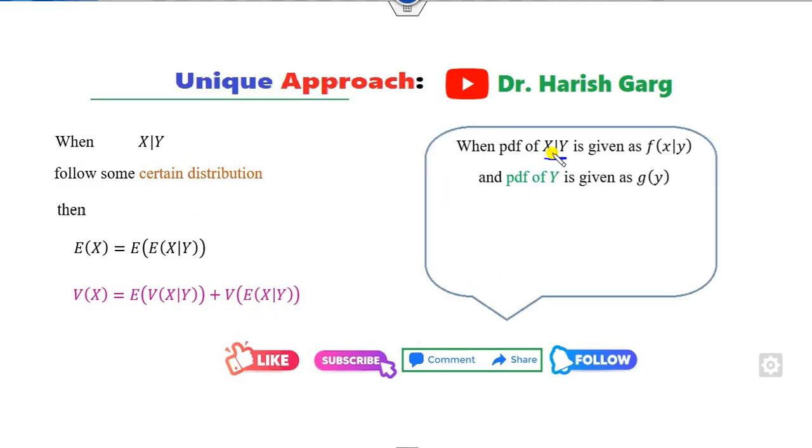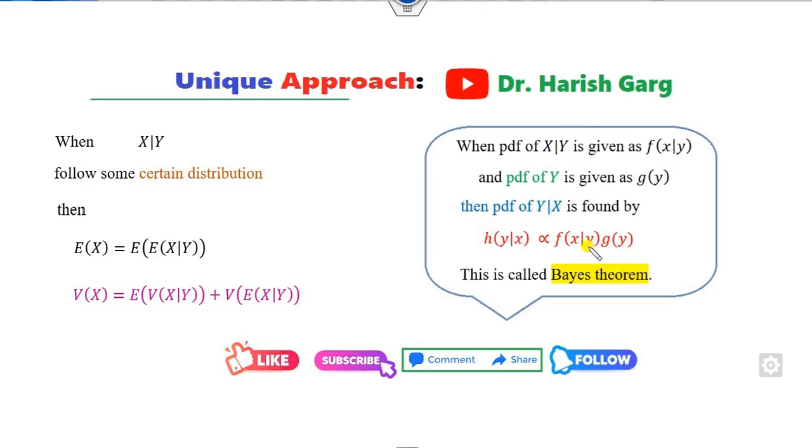If the PDF of x comma y is given to you, it means that it is either a binomial, Poisson, normal or exponential distribution. And if the PDF of y is given to you as g of y, then you can find the PDF of y given x, which is proportional to the product of these two quantities, and this is called the Bayes theorem.